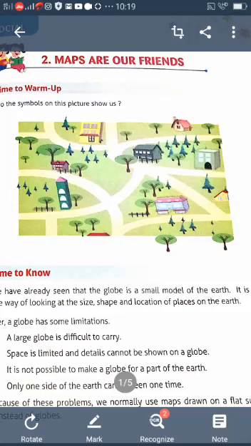What is a map? A map is a drawing of the whole or a part of the earth's surface on a flat sheet. Understood? What is a map? A map is a drawing of the whole or a part of the earth's surface on a flat sheet.